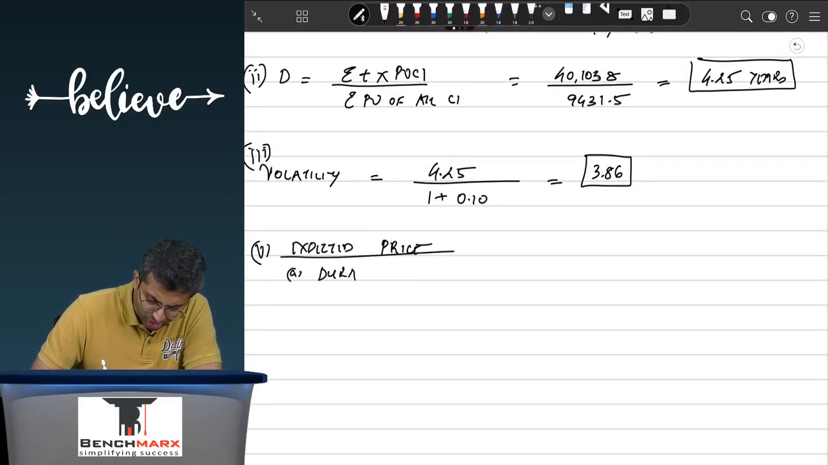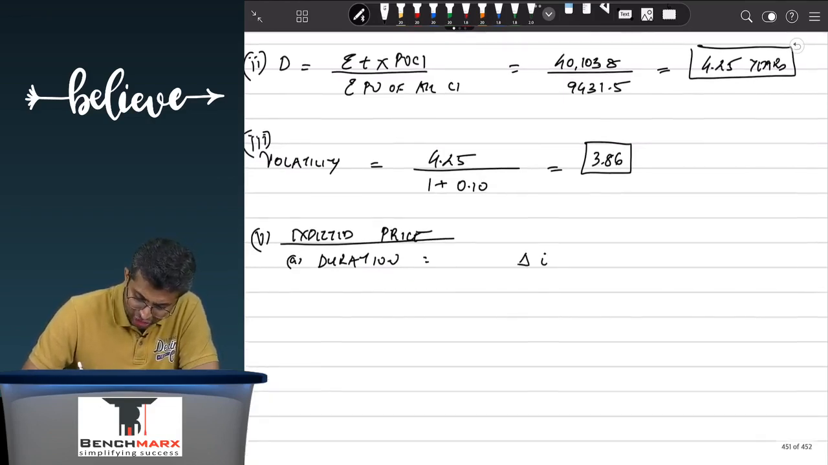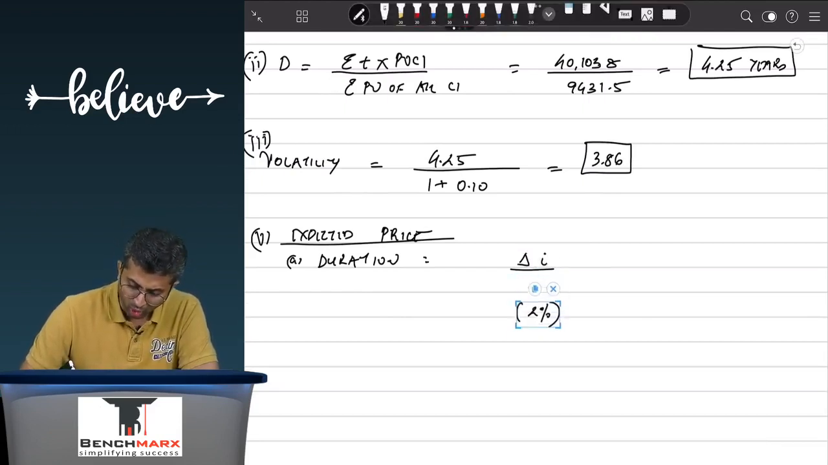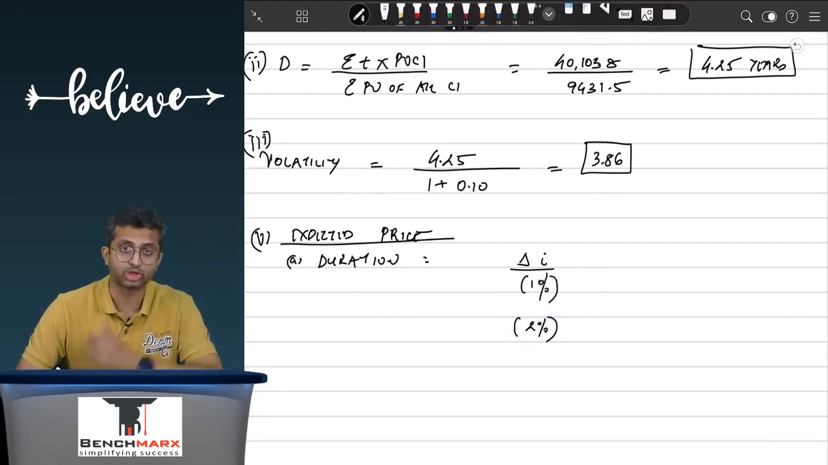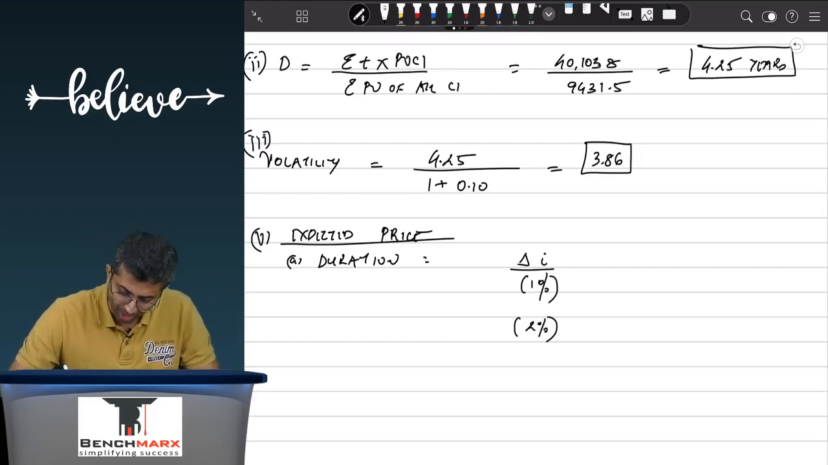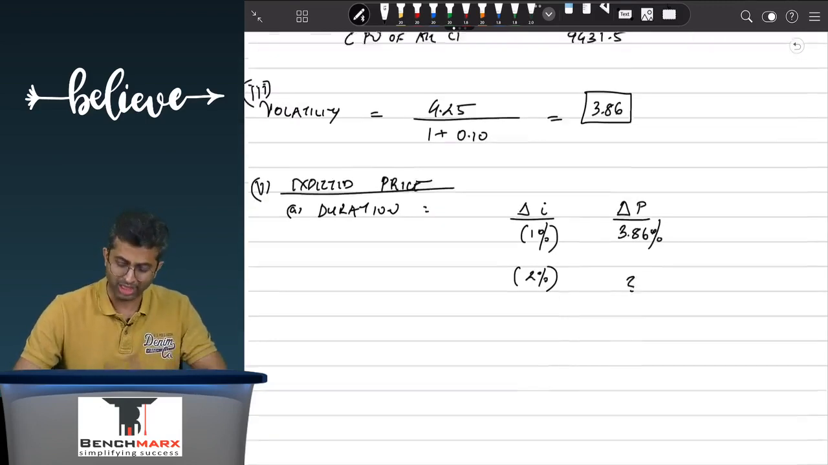So using the duration estimate, what is told? Using the duration estimate, delta I, that is a change in I, the yield is falling by 200 basis points, that is 2%. Acha, what does theory tell you? It says that if the yield falls by 1%, so if there's a fall in interest rate, the price will go up. Now the price delta P, that is a change in price, should be how much? Well, that will be equal to the modified duration, so that is 3.86%. So over here, if there is a change of 2%, the change in price should be how much?